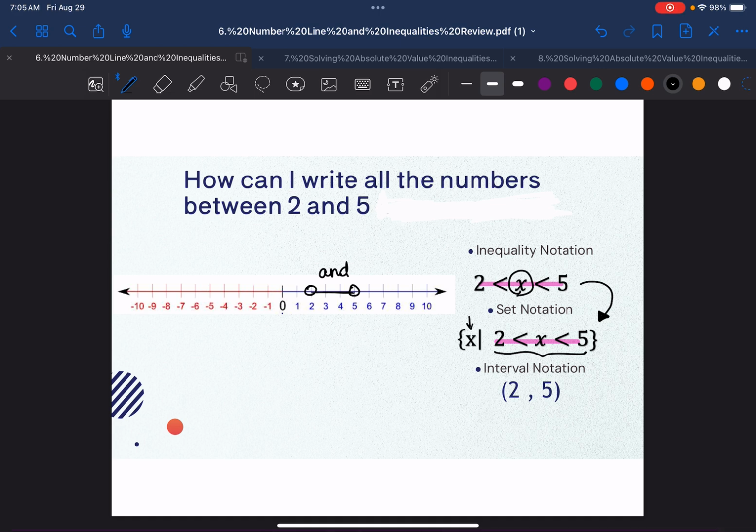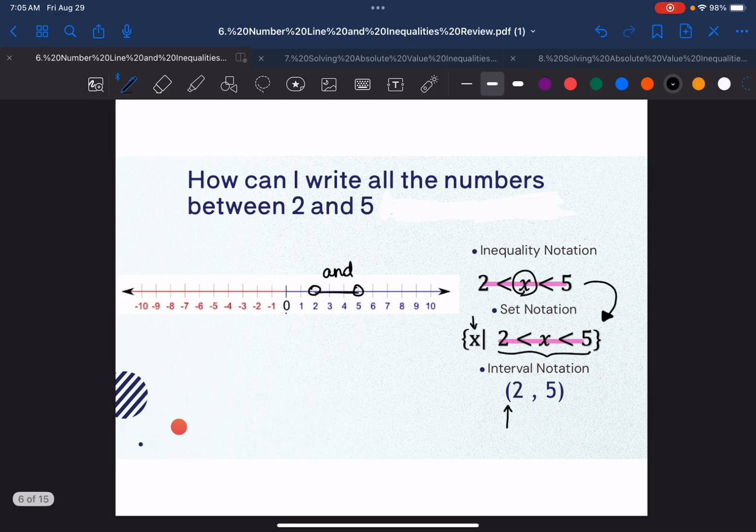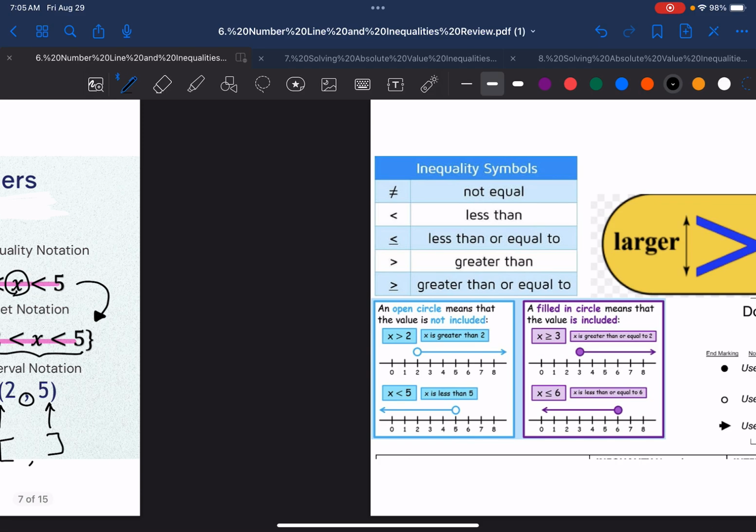The one that's slightly different is interval notation, and interval notation can have parentheses, or it can have something called brackets, depending on if the numbers are included or not, and I'm going to talk about that in a second. But notice here I said the numbers between 2 and 5. I did not include 2 and 5, so I used parentheses, and we are talking about the numbers in between them, so we just use a comma. So this is just a basic overview of the three notations, and I'm going to explain them a lot more in detail in a second.